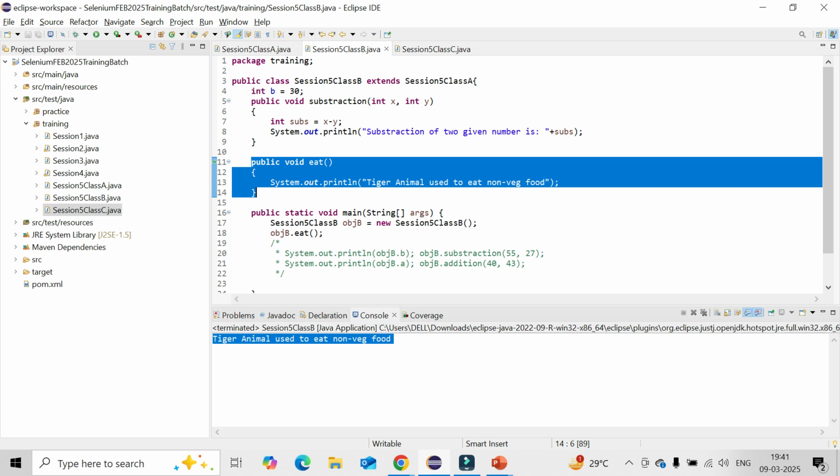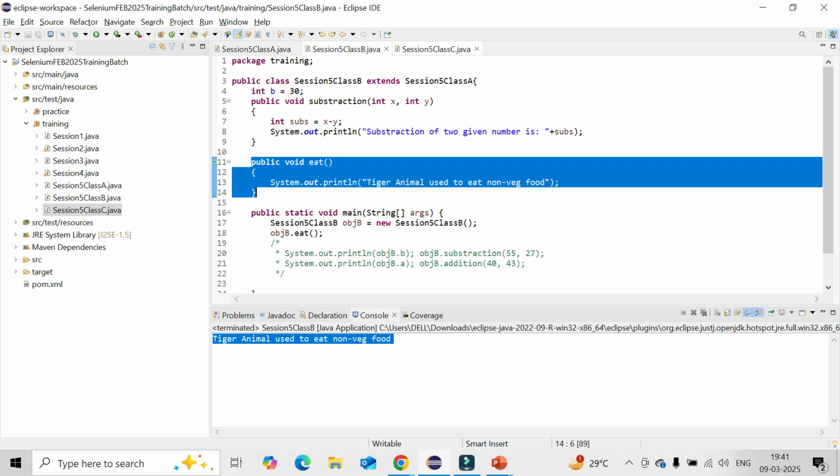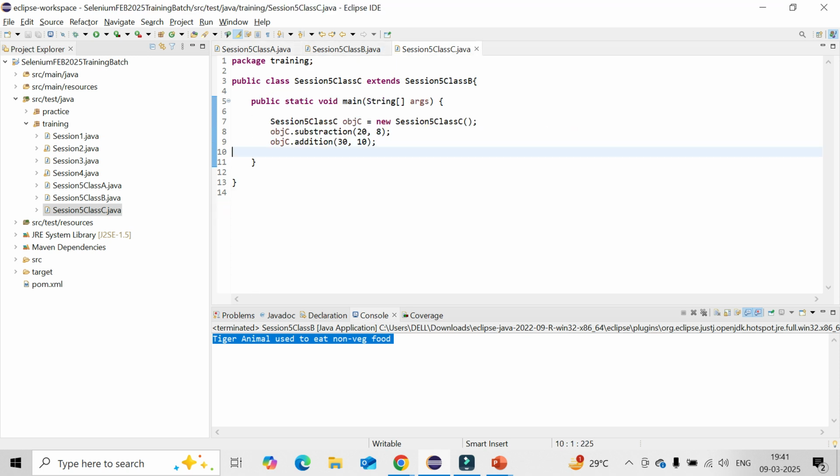I'll ask you one thing then. If you go to class C then, and if you call eat, which one will be overridden? It will depend on which one they want to call. It will override both class A and class B. No, I'm saying that if class C calls the method eat, which one will it take, class B one or class A one? It will take class B. Yes.